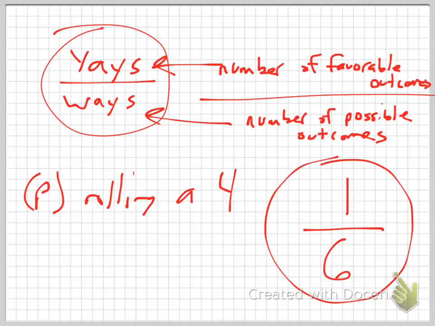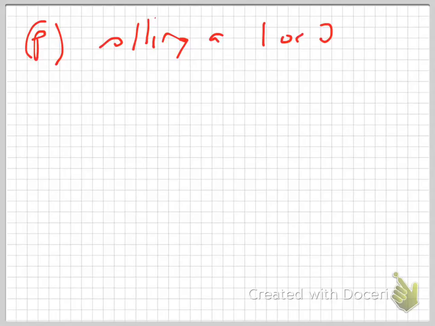That would be one where you would be like, oh my goodness, you might even fall over on the ground and be like, oh, I'm so shocked. Right? That one would be really crazy. You guys try one. Try one here. What is the probability of rolling a 1 or 2?